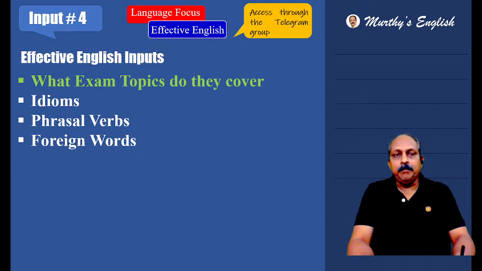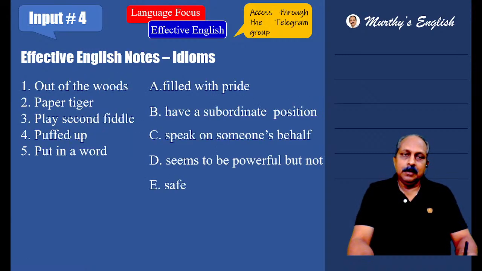Effective English input 4: idioms, phrasal verbs, foreign words. Today I have brought foreign words also, idioms. Out of the woods means what? Safe. In this part of the world, we say forests.